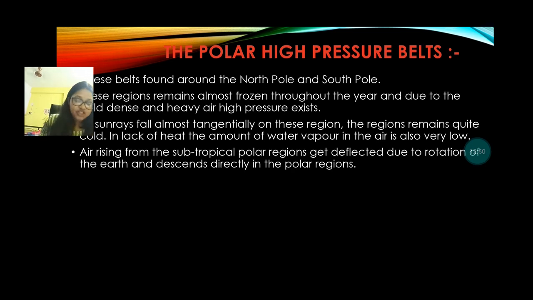With the shifting of the pressure belts, the wind belts also shift their positions, which also causes changes in direction, and the velocity is also lower. At this time there is a huge impact of this change on the climate and weather of the regions located between 30 to 45 degree latitudes in both hemispheres.